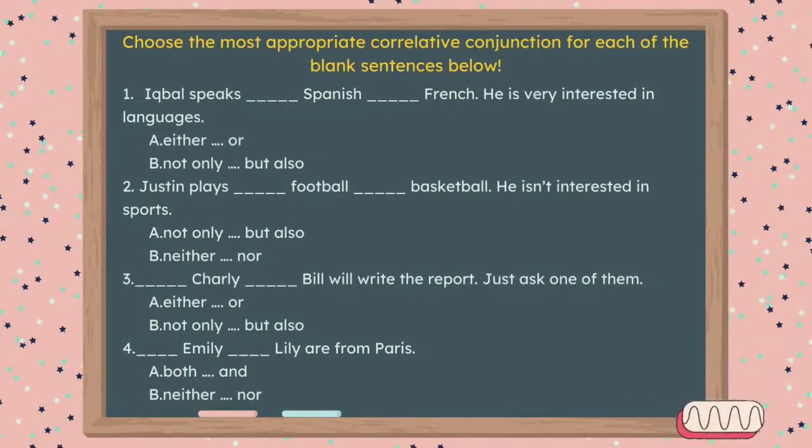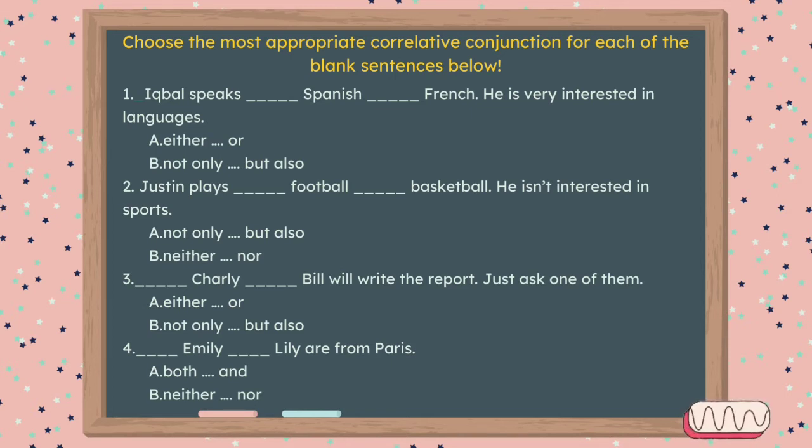Actually, I have mentioned it in our learning goals for today. Anyway, you will also find it in the next exercise. So now, I want you to try to fill in the blanks in these sentences with the most appropriate correlative conjunctions. I have given you some options here, and you can choose the most appropriate one for each sentence.